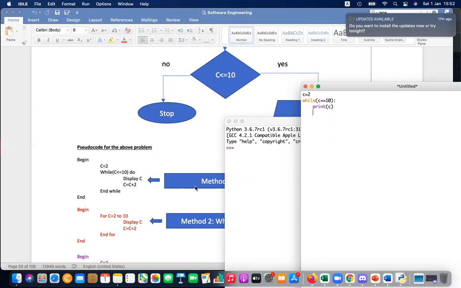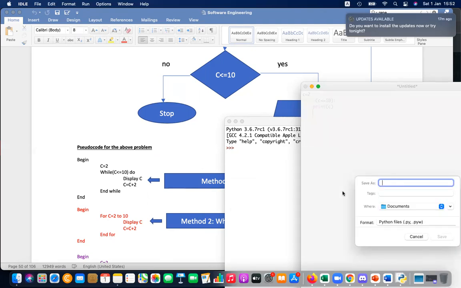It will continue because C is 2, no? C is 2, print 2. 2 is less than 10, print 2. Again, 2 is less than 10, print 2. So this is called an endless loop. It will never come to an end. When I run this, you can see. Let me execute this example first.